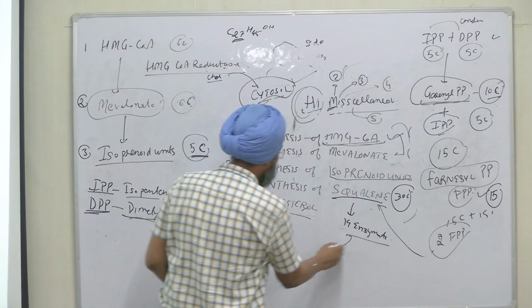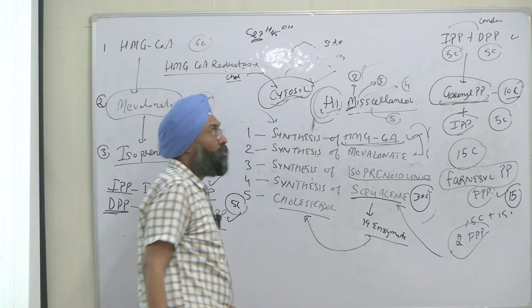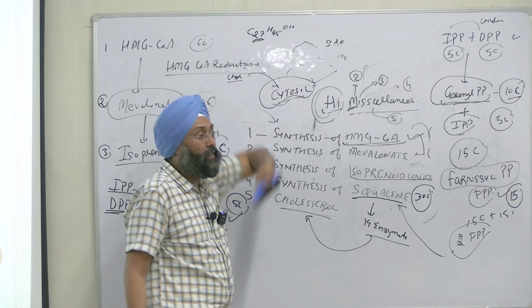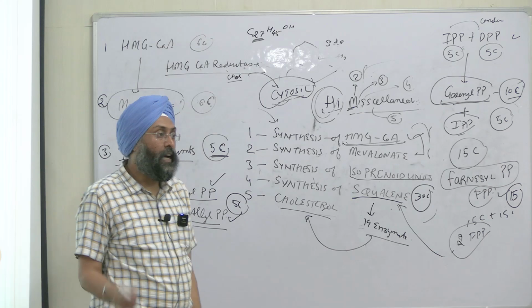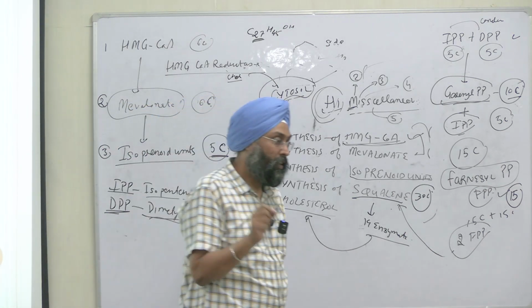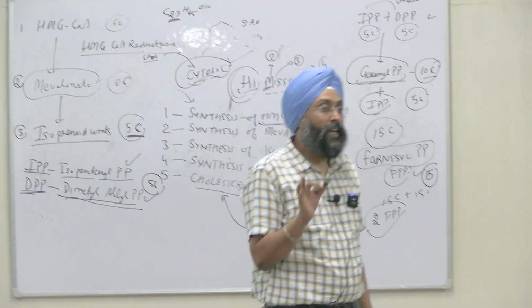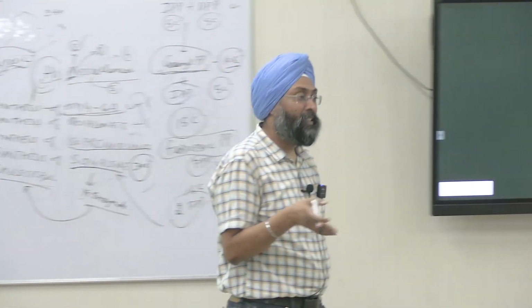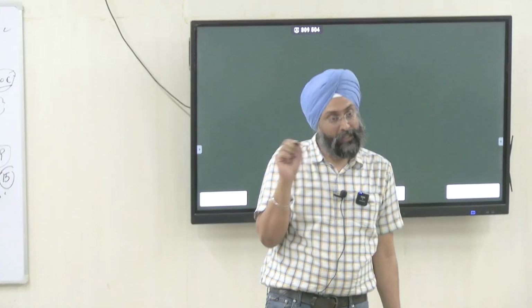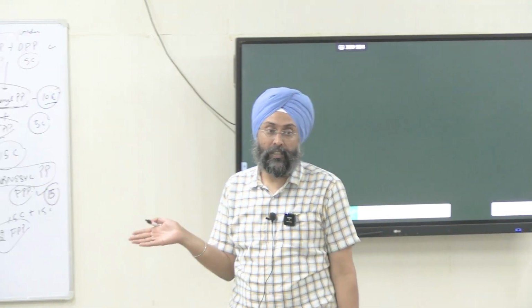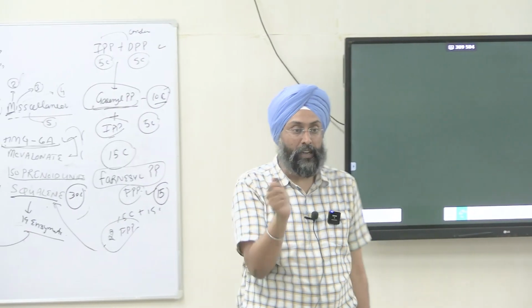And finally, you will get our cholesterol, that is C27H45OH, right? To start with the mnemonic HIGH MISS, H for HMG-CoA. How will you form HMG-CoA? From acetyl-CoA, another molecule acetoacetyl-CoA, then HMG-CoA, right? Now we have the H component.